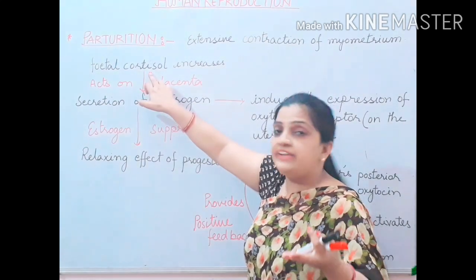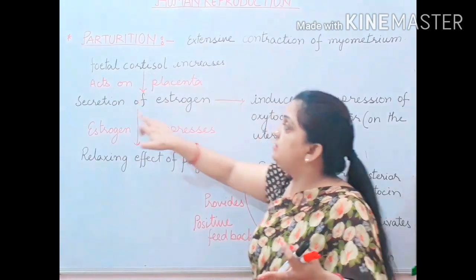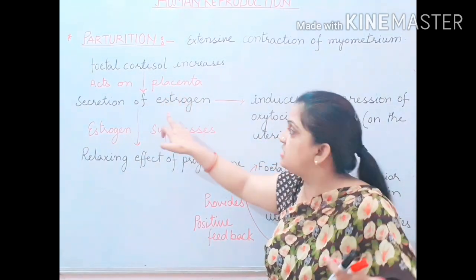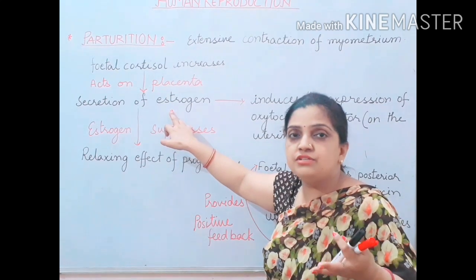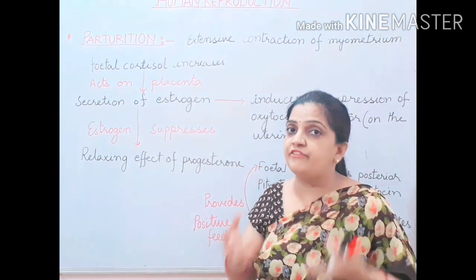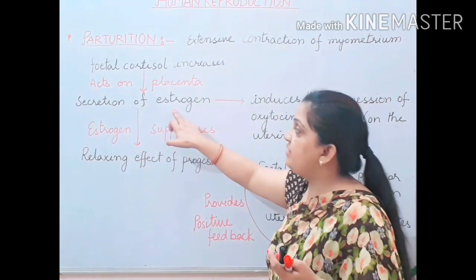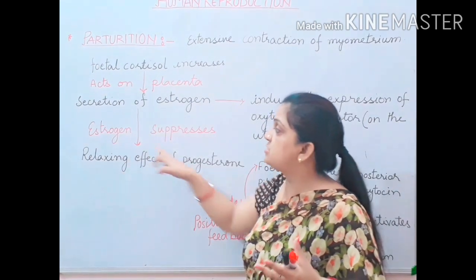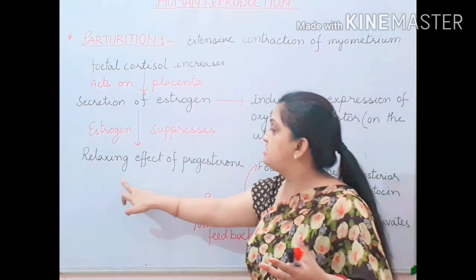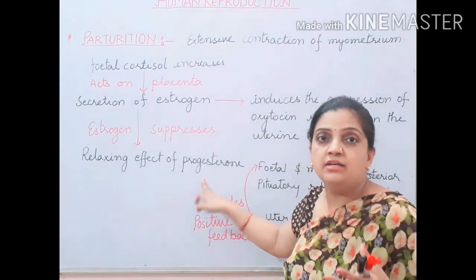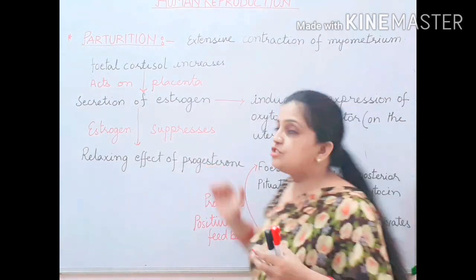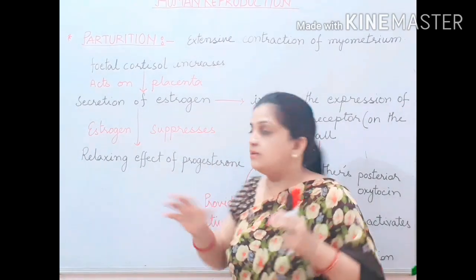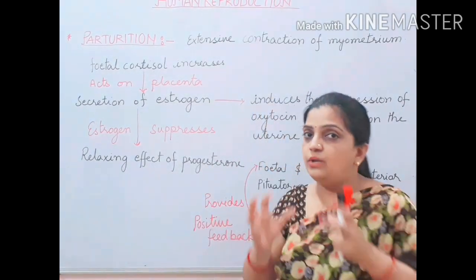And when this fetal cortisol increases, it will act on the placenta, and the placenta will start secreting the estrogen hormone. And what will be the effect of estrogen? Estrogen, when it is secreted, is going to suppress the secretion of progesterone. Now the progesterone secretion will be reduced and its relaxing effect will be reduced.